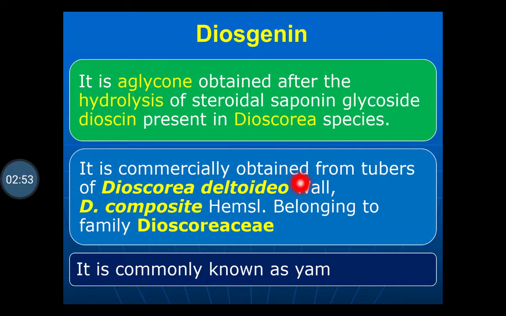It is commercially obtained from the tubers of Dioscorea deltoidea and Dioscorea composita, the two varieties belonging to family Dioscoreaceae. It is commonly known as yam, or it is also called the rheumatism root.